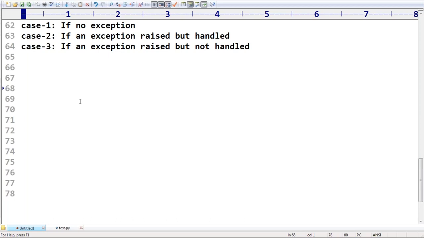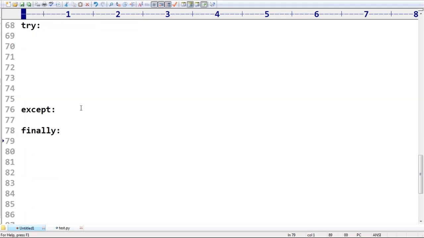In any case, my finally block is always going to execute, sir. I have a try block here. Next, after that, big code is there. Next, an except block is there, here also some code is there. A finally block is there, here also some code is there, sir. Observe very carefully.